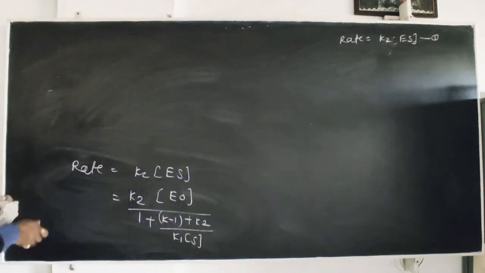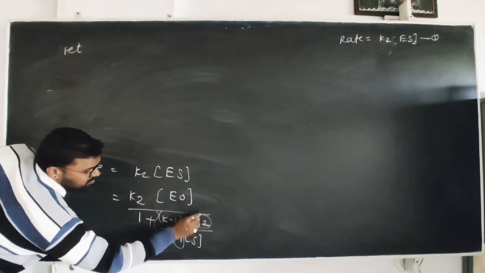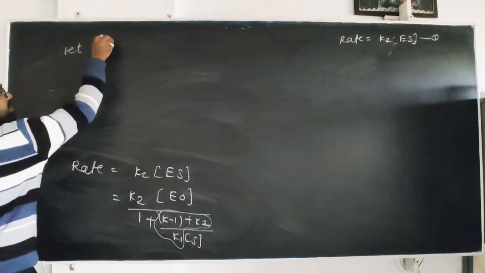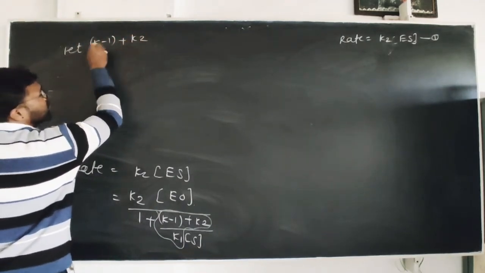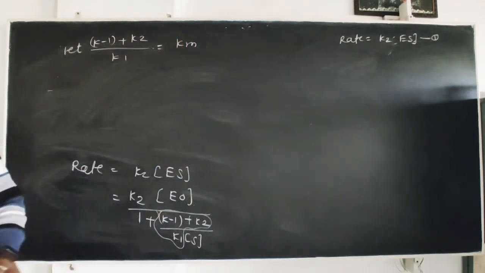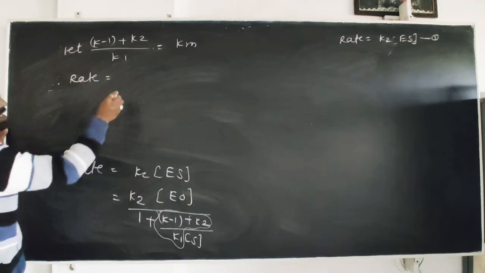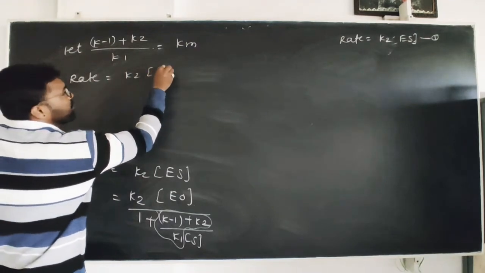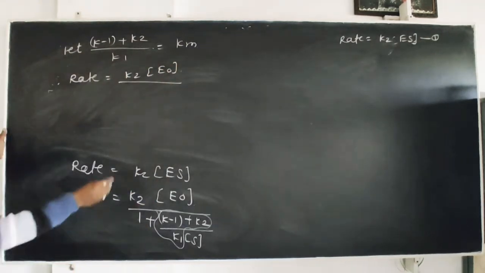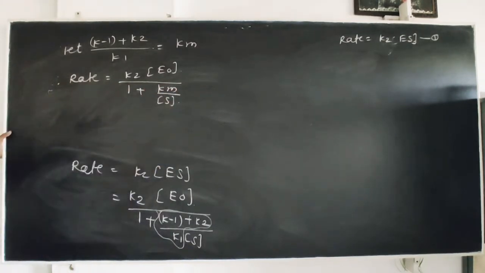This whole value, K minus 1 plus K2 divided by K1, is equal to Km, that is the Michaelis and Menten constant. So your equation becomes rate is equal to K2 into E0 divided by 1 plus Km divided by concentration of S.